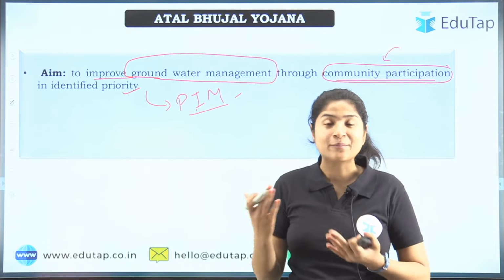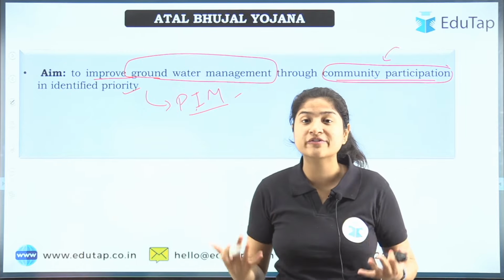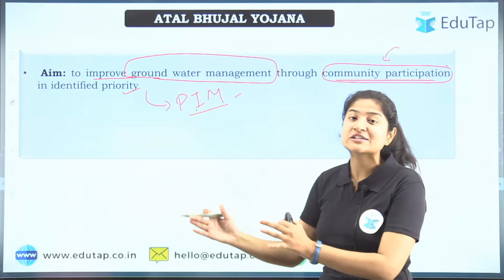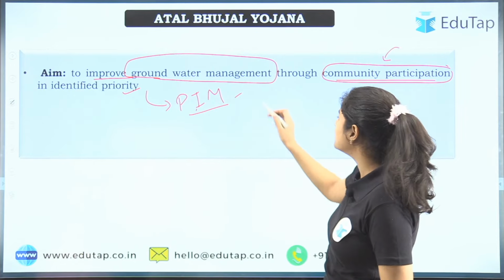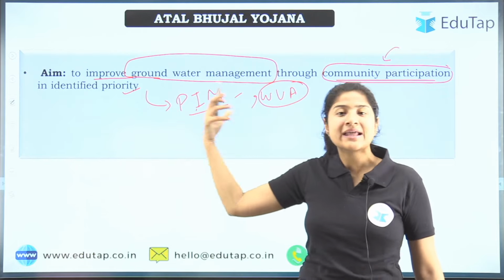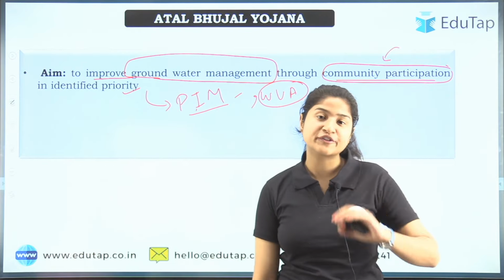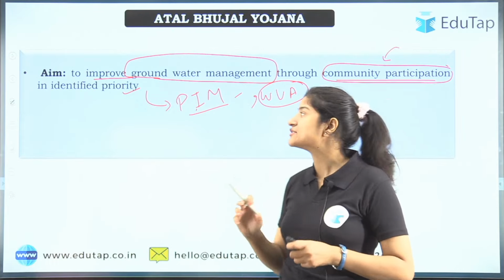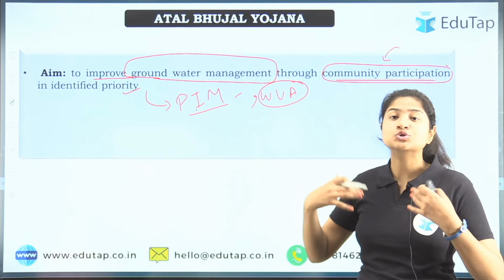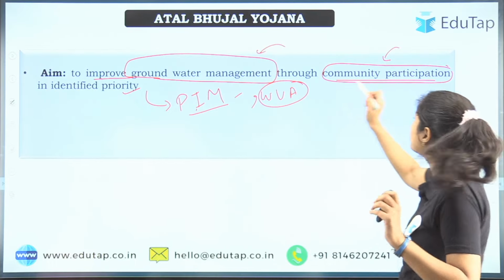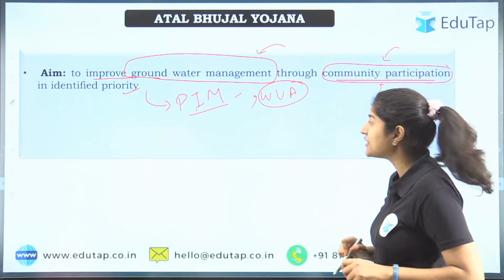This type of management has evolved so that the people have a sense of responsibility among them. Apart from that, we also have water user associations. These are also NGOs that are formed to look after the sustainable use of water. So here the aim is to do everything you could do to improve the management of groundwater with the help of community participation.